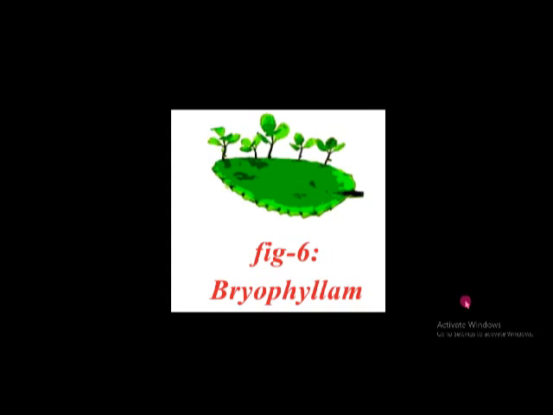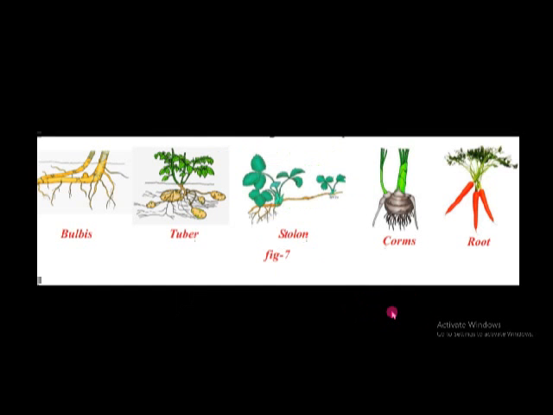Here it is bryophyllum. In bryophyllum, new plants arise from the leaves. Here a leaf is there, and at the edges of the leaf, buds are present. From these buds, new plants arise. This is vegetative propagation by leaf, and here different plants are there. All these are examples of vegetative propagation.